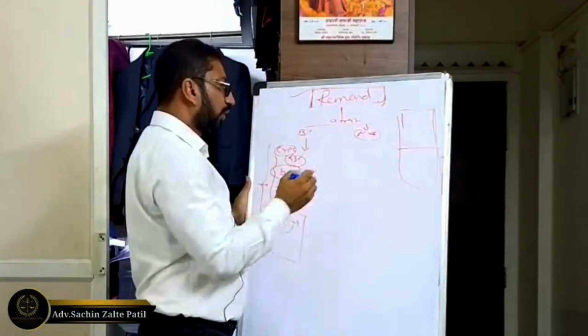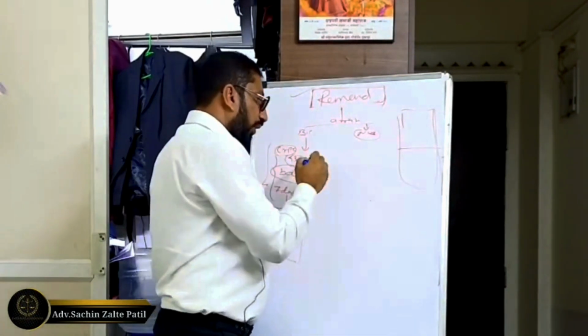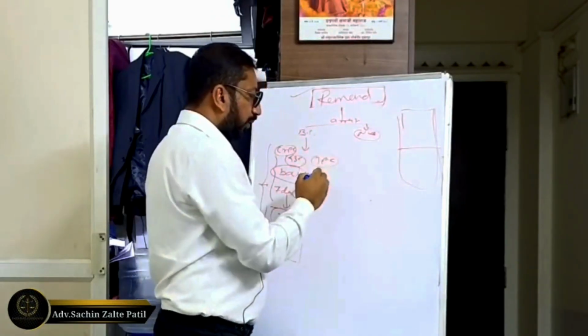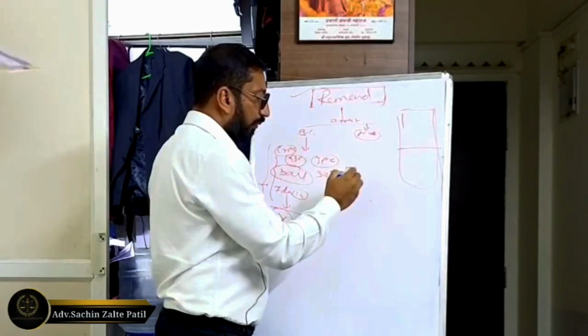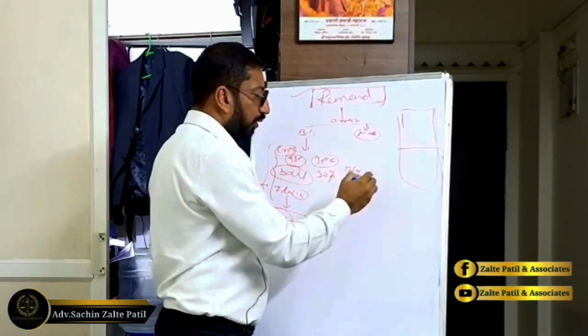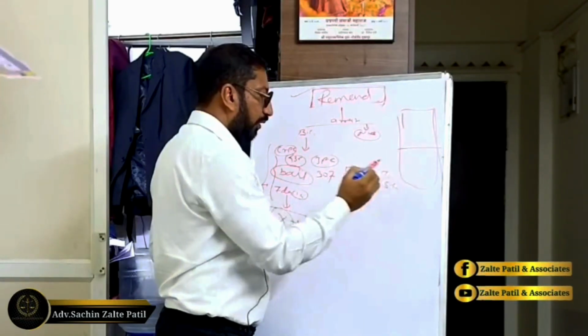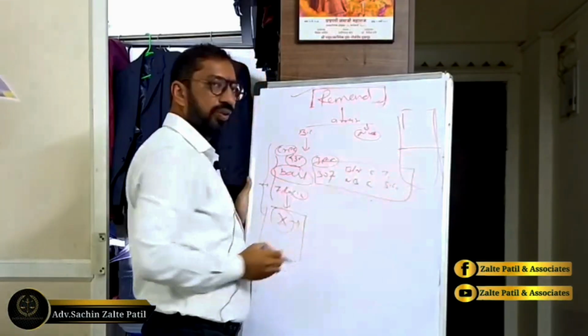Suppose for example in the IPC, there is section 307. In the chart it has been mentioned whether it is bailable or non-bailable. So it is non-bailable, cognizable, triable by the court of session. That has been enumerated in the IPC.